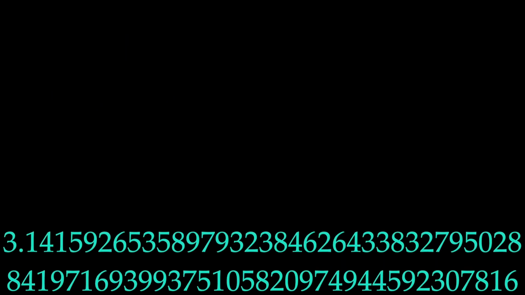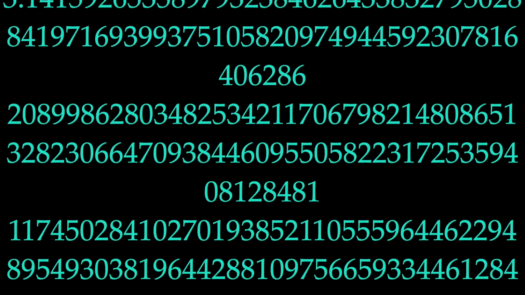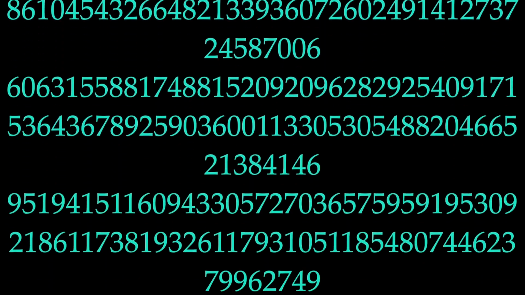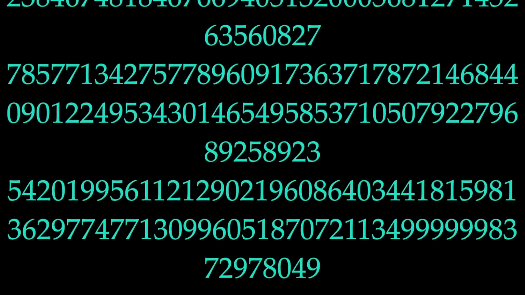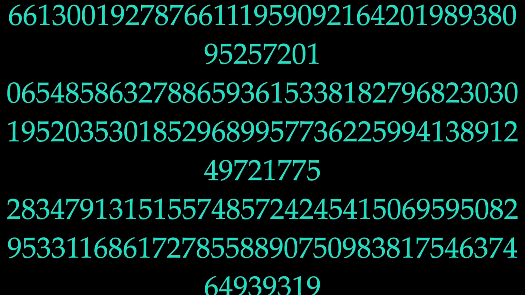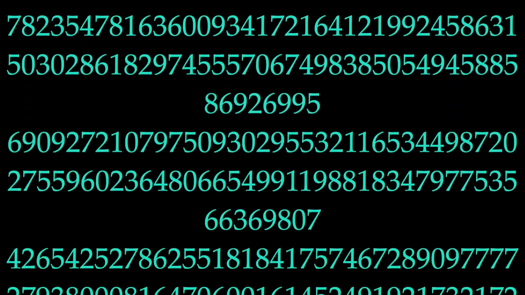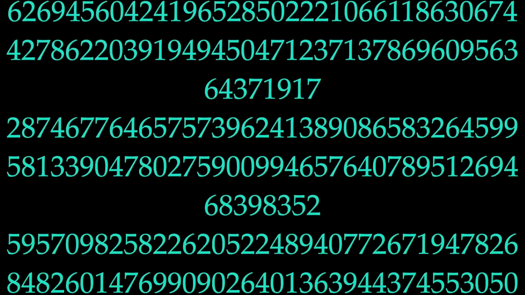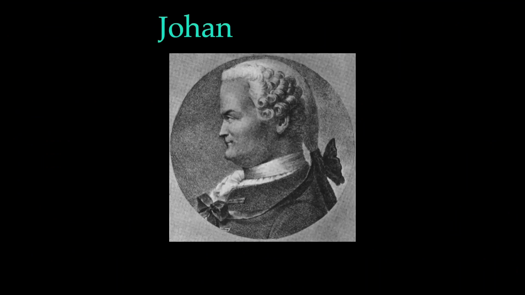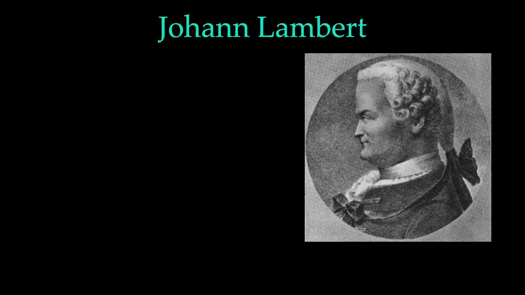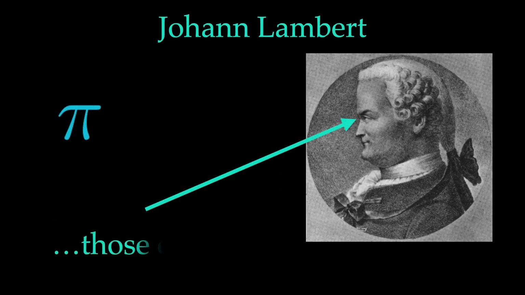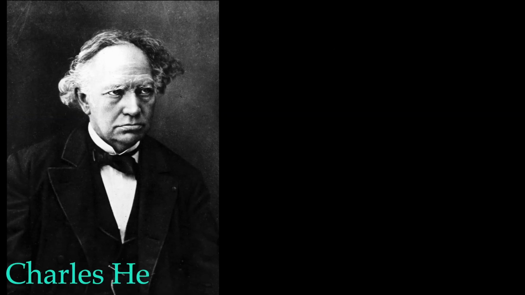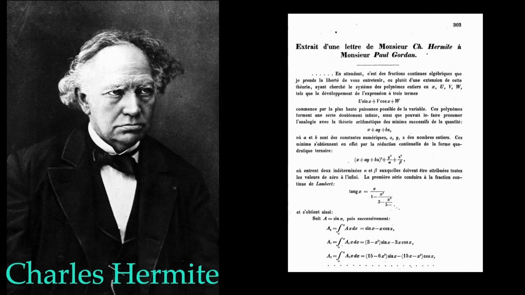Looking at the decimals of pi, it's quite obvious that there cannot be a pattern, so pi cannot be a rational number. But just looking at the decimals and not finding any recognizable pattern is not a proof. The first mathematician who was able to prove that pi is irrational was Johann Lambert in the 1760s. About 200 years later, Charles Hermite found a simpler proof, making use of only basic calculus. Probably he was annoyed by the lacking abilities of his students.